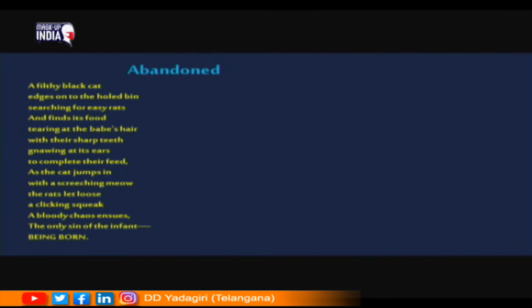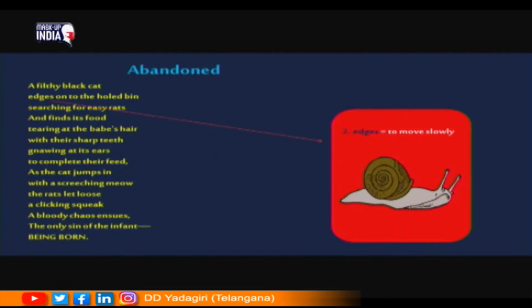Now, before we discuss the summary of this part, let us look at the meanings of some unfamiliar words. First one is filthy. Filthy means extremely dirty. Usually, we use this word when we describe some unpleasant people or some unpleasant animals. The next word is edges. Edges is a verb, it means to move slowly. Just imagine the movement of a snail.